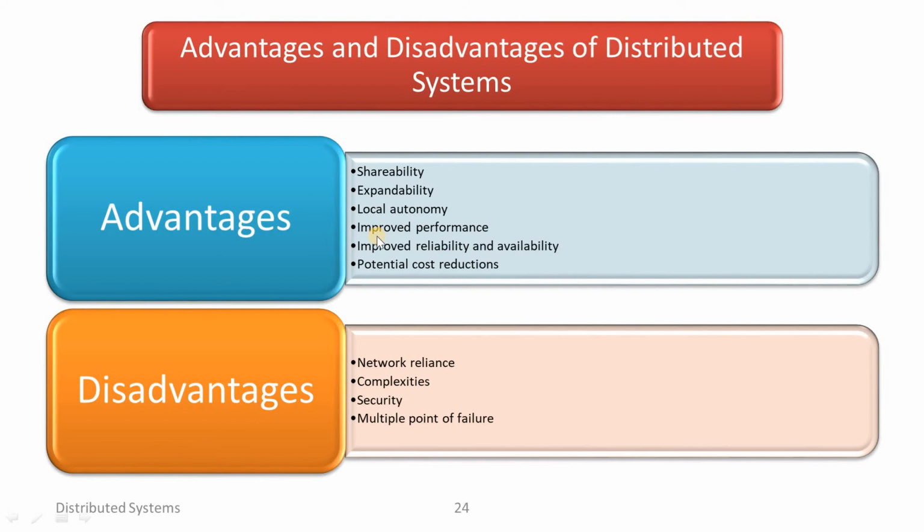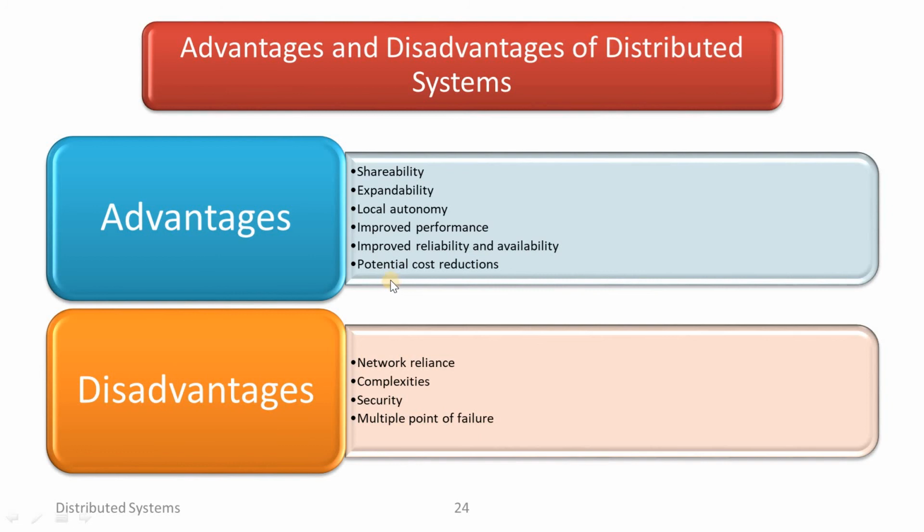And improved performance. With the help of the distributed system, we can improve the performance of any system. Improved reliability and availability. The main advantage with the distributed system is we can increase the reliability and availability. And with the help of the distributed system, potential cost reduction will take place.